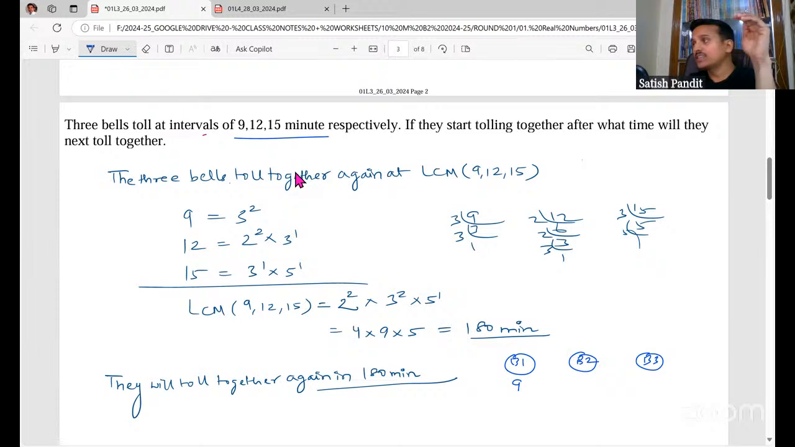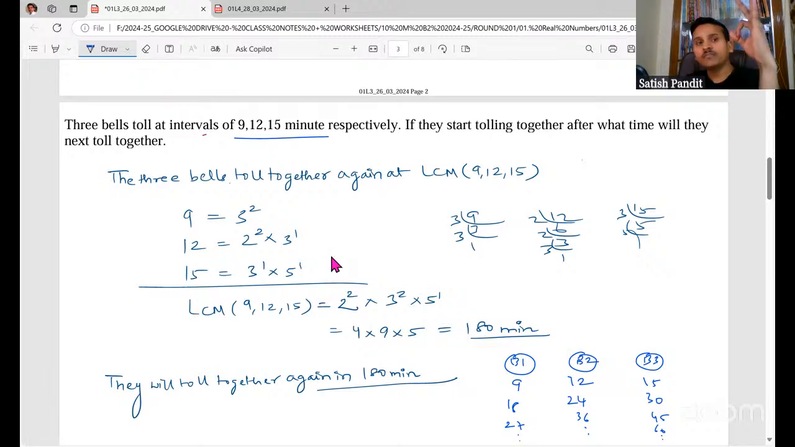So first it will ring after 9 minutes, then 18, then 27, and so on. It is going to ring in the multiples of 9 basically. Second one, multiples of 12, because it is going to ring at an interval of every 12 minutes. So 12, 24, 36, and so on. Next 15, 30, 45, 60, and so on.